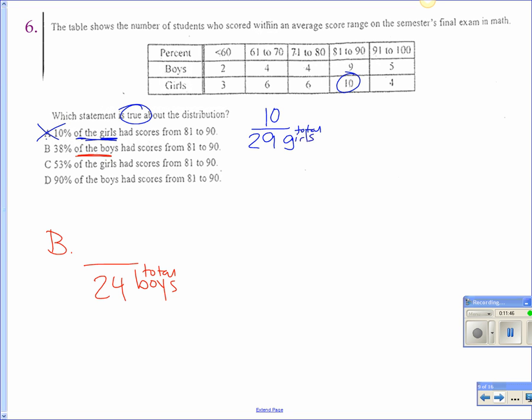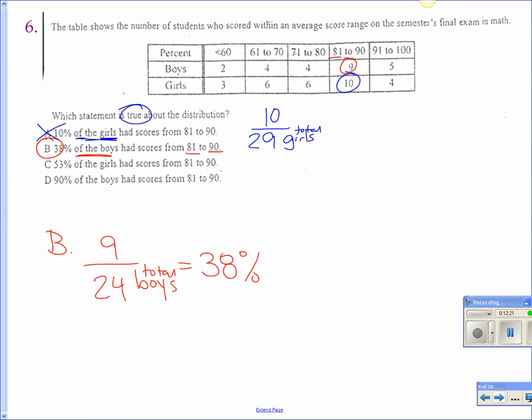Okay? Haley, what number is going to go on top of my fraction? Very good. How did you get that? You needed 81 to 90 for the boys. So that is 9. Okay? All right. Gracie, what do you get when you divide 9 divided by 24? All right, so that rounds up to what? 38. So is that what B says, 38%? So B is our answer.